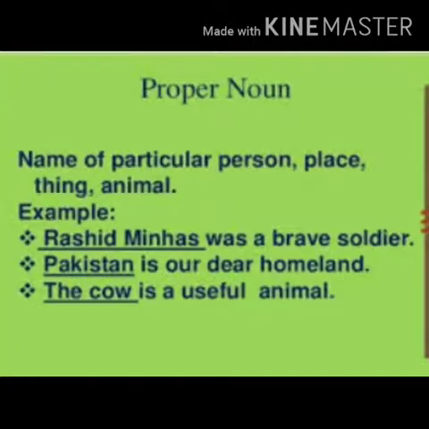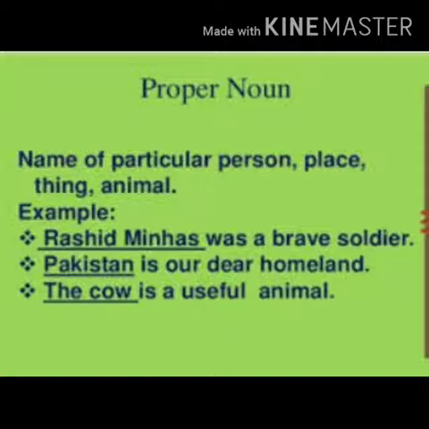Next comes the proper noun. It is the name of a particular person, place, thing, or animal. Here they have given a particular name for a person. For example, "Rashid Minhas was a brave soldier." Rashid Minhas is the name of a brave soldier, so it becomes a proper noun. It is a special name given. "Pakistan is our dear homeland." Pakistan is a special name, so it becomes a proper noun.